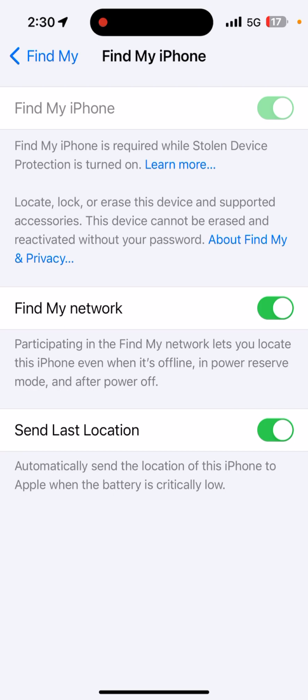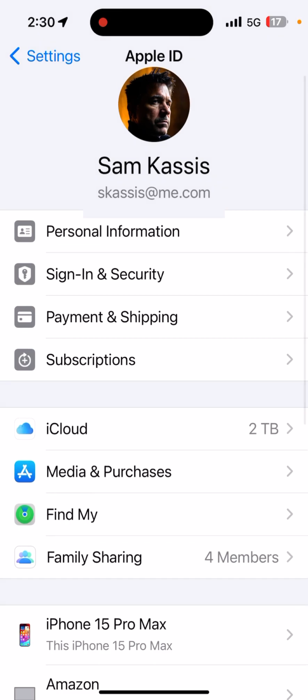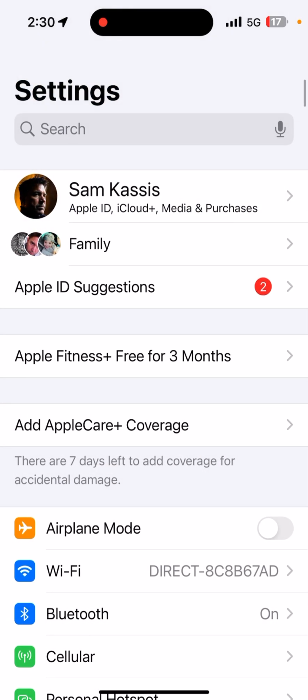If you could not turn off the green Find My iPhone switch, do the following, but note, these steps will only work with the Face ID of the user. So you will need to wait to do the following steps when the user is present, unless you are the user. Hit the upper left corner back arrow 3 times. 1, 2, 3, until you see the username at the top of Settings.